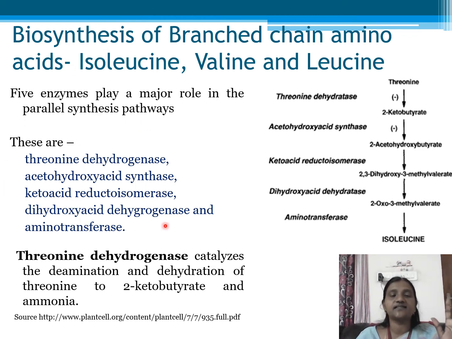All these are the 5 important enzymes. It starts with threonine conversion to isoleucine. The first enzyme that is involved is threonine dehydratase. This catalyzes deamination reaction and then dehydration of threonine takes place and you get 2-ketobutyrate and ammonia is released. So this is the first step.